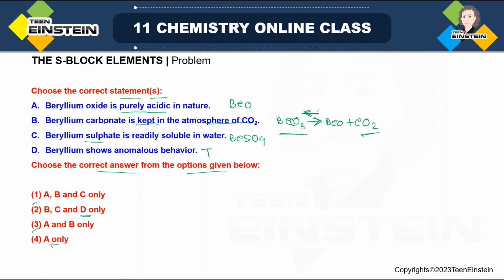And one more thing: if you are sure that beryllium oxide is amphoteric in nature and it cannot be acidic because it is not a non-metallic oxide, then A cannot be correct. It is false. Now A is present in option 1, option 3 and option 4. So all these are wrong. So based on this, using either A or D, you can choose that option 2 is the correct option. Fine.